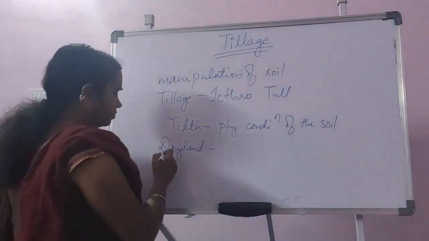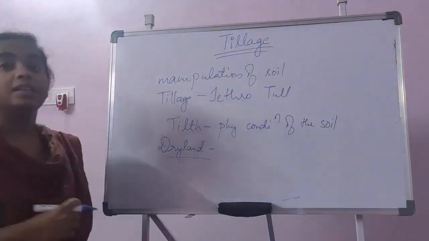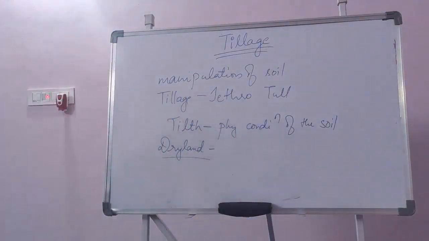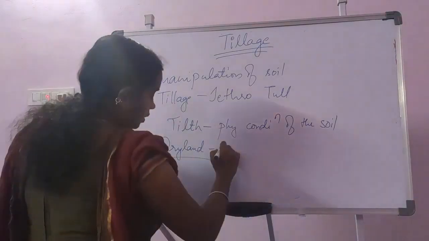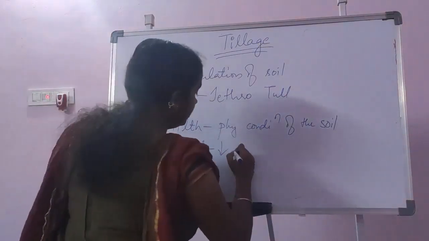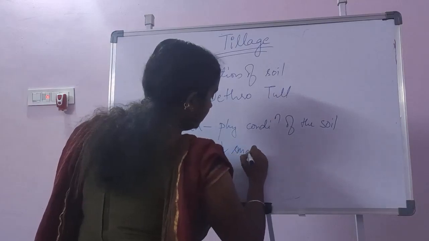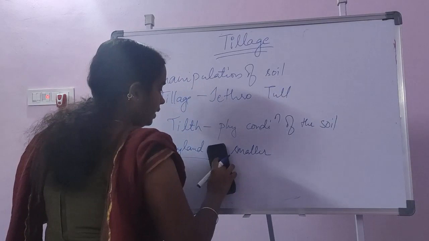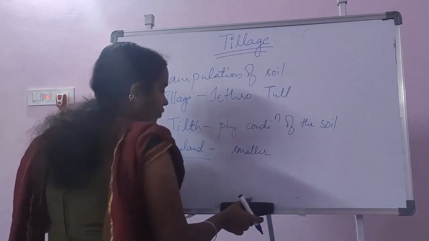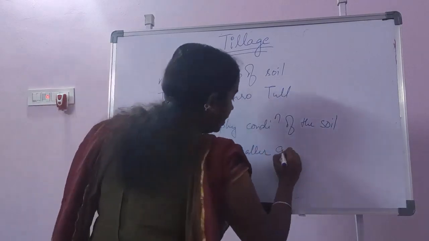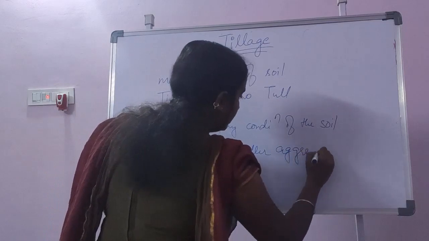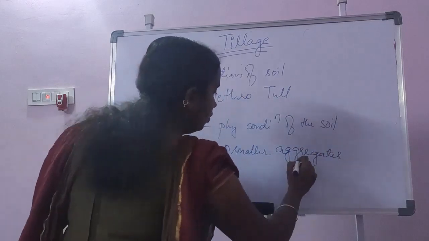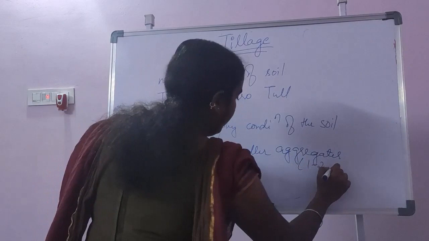For dry land condition, the aggregate requirement is smaller aggregates, which means a higher number of smaller aggregates, about 1 to 2 mm.